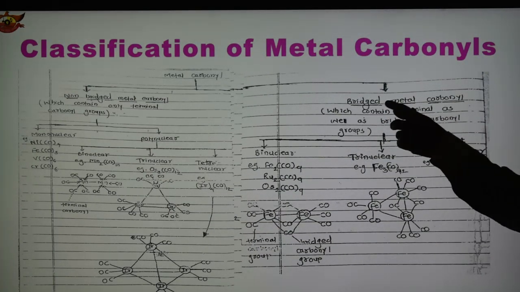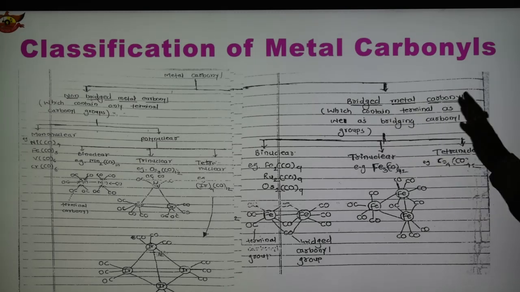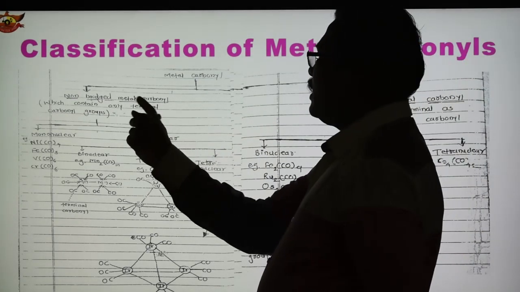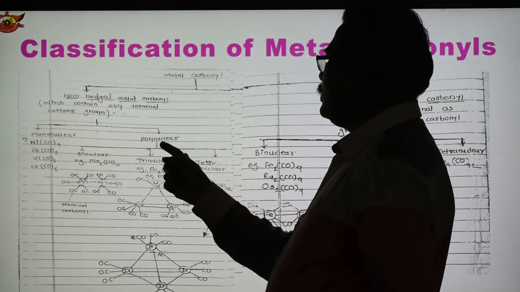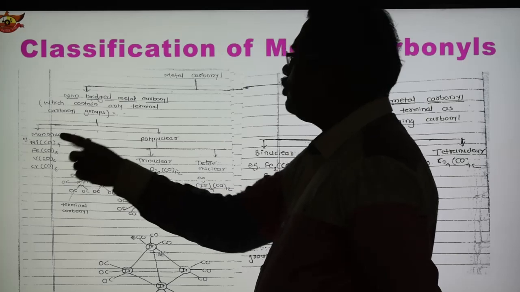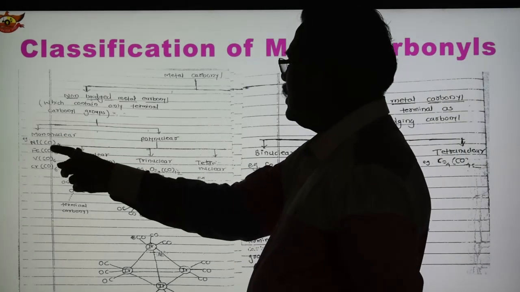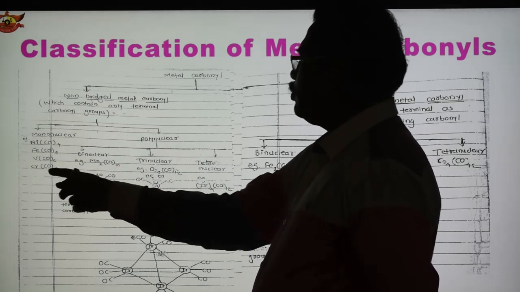Bridge metal carbonyl contains terminal as well as bridge carbonyl groups. Non-bridge metal carbonyls are further classified into two types shown here, mononuclear and polynuclear. Mononuclear contains one metal atom, and examples are shown here: Ni(CO)4, Fe(CO)5, vanadium hexacarbonyl, chromium hexacarbonyl.